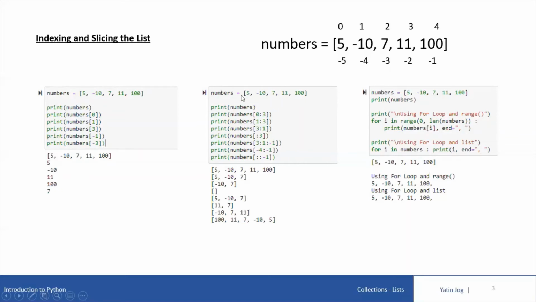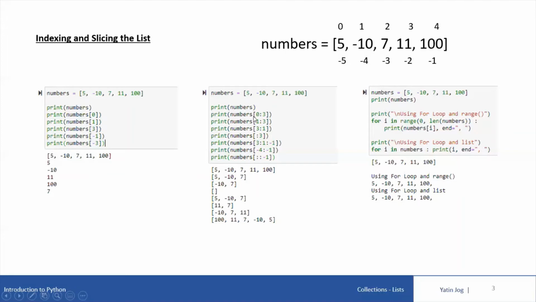Now look at this code. We can use the slice concept with list variables also. So I have declared the same numbers list of 5 values. If I say print numbers, it will print the normal list of 5 values with square brackets on the screen. But if I want to print only the first 3 values, I'll start with the 0th location, and I'll end the printing at the 3rd location.